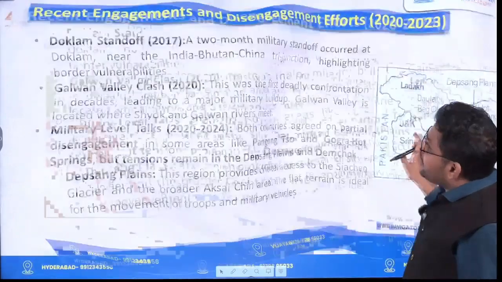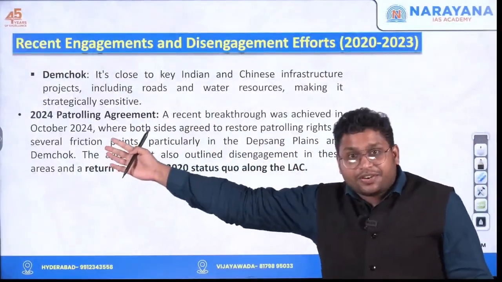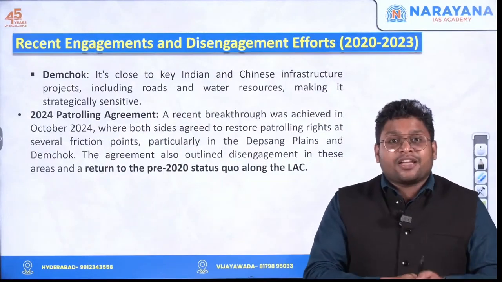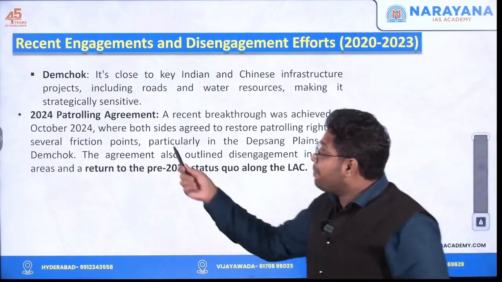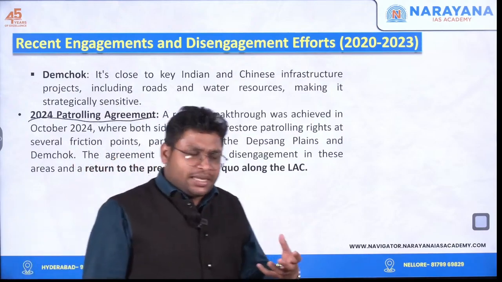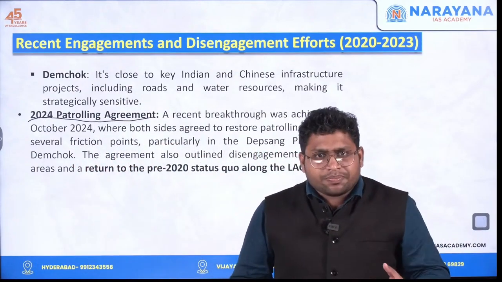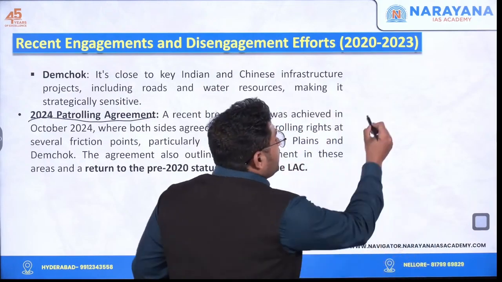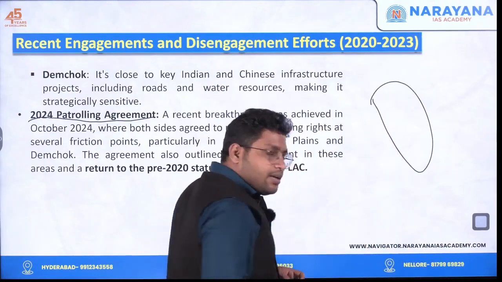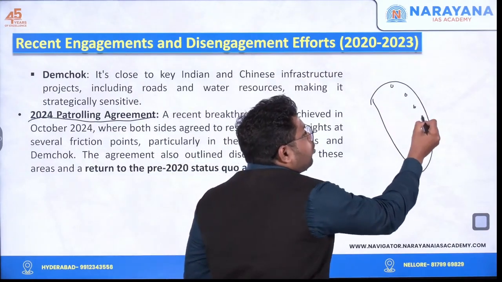Now came the next phase of our relations, wherein in the year 2024, very recently, we have come up with a patrolling agreement. For those who do not know, patrolling simply means going and monitoring a particular location. For example, let's say our military has control over this much region, but not every military personnel can stand at every location.